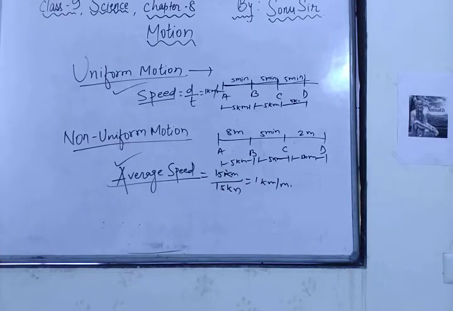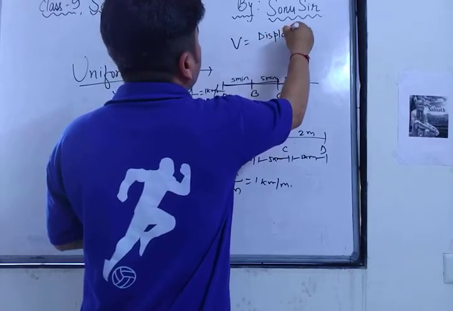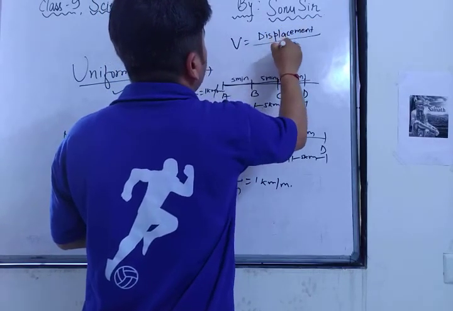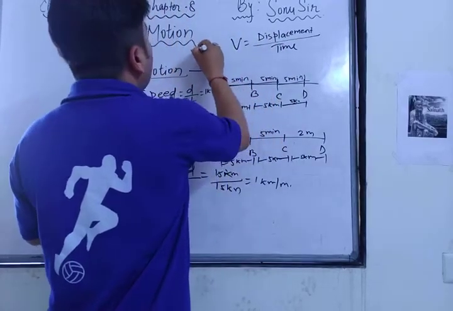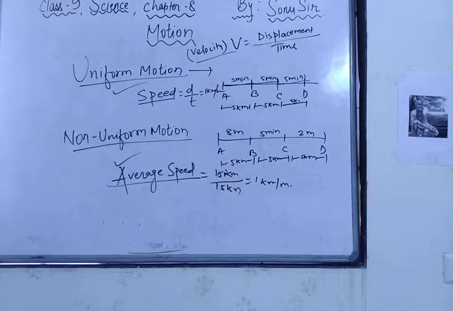What is velocity? Can anybody tell me? Have you heard the word velocity? Velocity of a body is defined as displacement per unit time. Velocity is equal to displacement by time taken. This is called velocity, and it is denoted by V. So V is equal to D by T, displacement by time taken, and the SI unit is meter per second. Average velocity is total displacement upon total time taken.